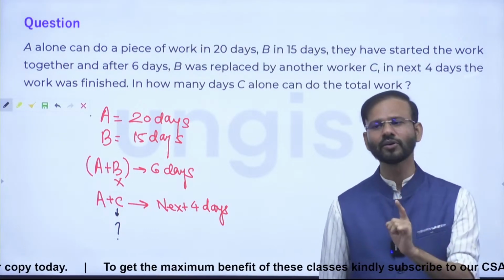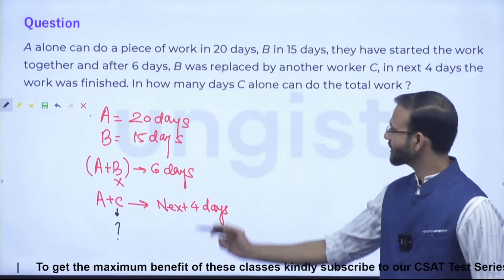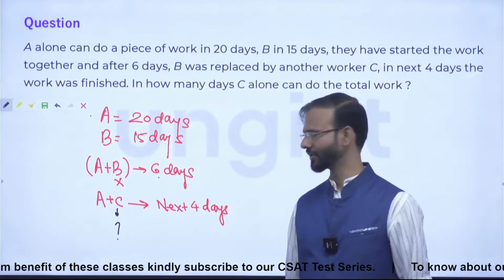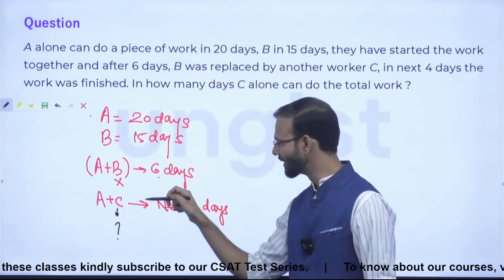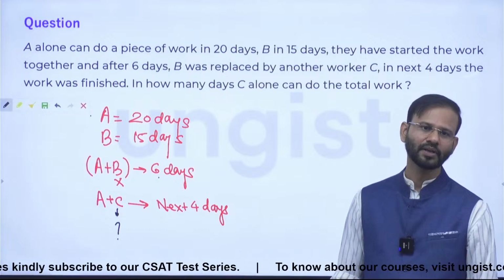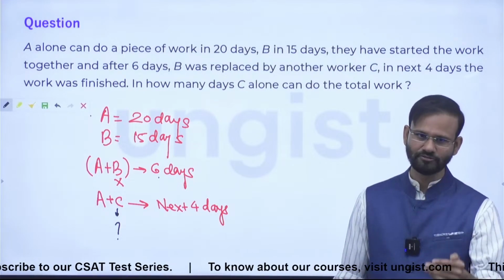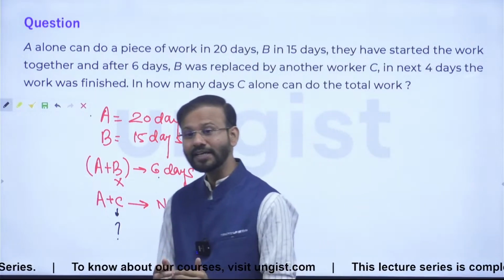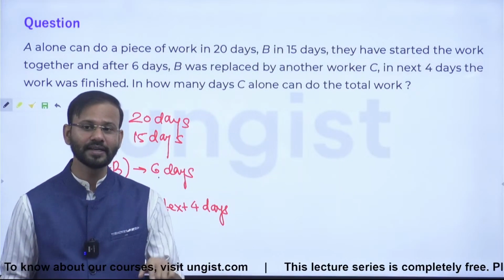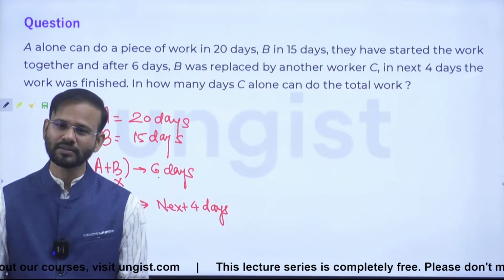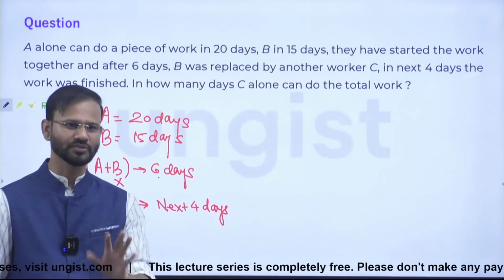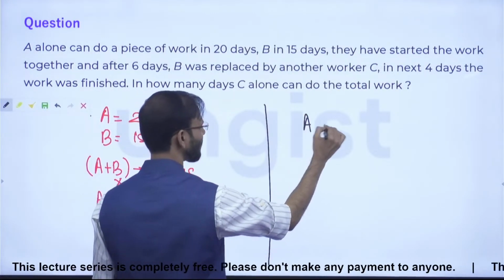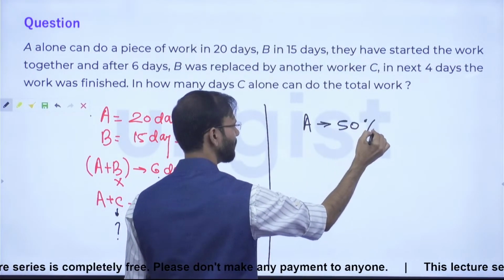A worked on it for 10 days continuously. 6 days he worked with B, and 4 days he worked with C. Right? A worked continuously for 10 days on this project. Yes or no? Tell me one thing. If in 20 days he can finish the entire work, in 10 days he will do 50% of the work. Right? So 50% of the entire work was finished by A only.